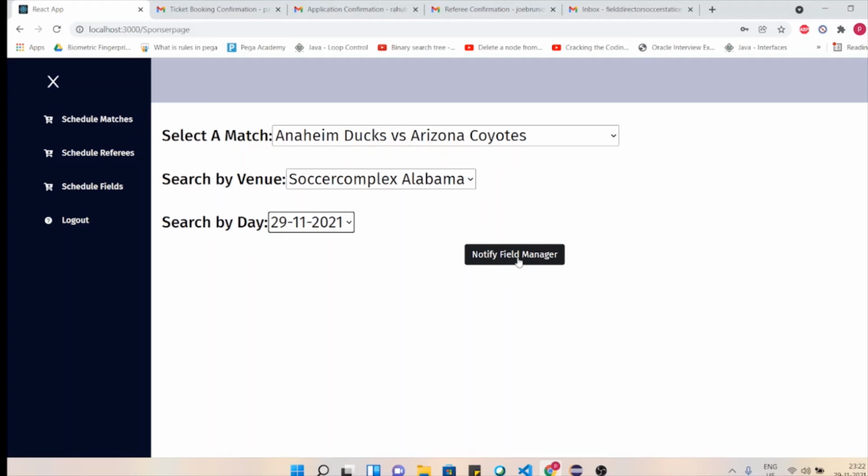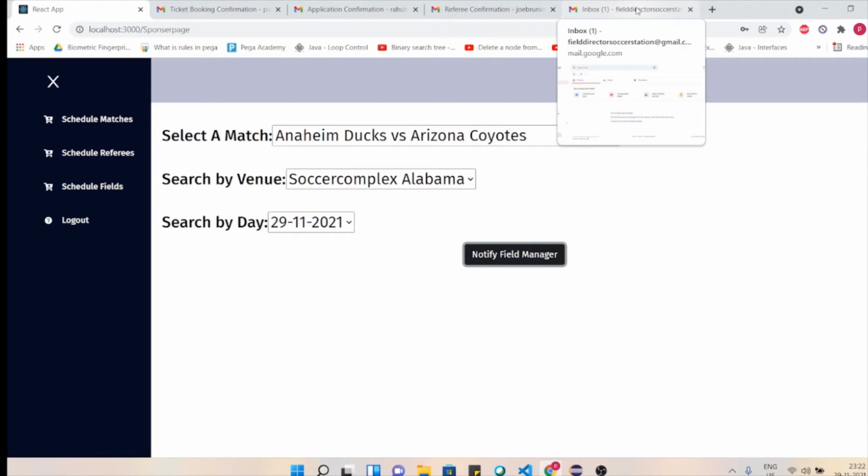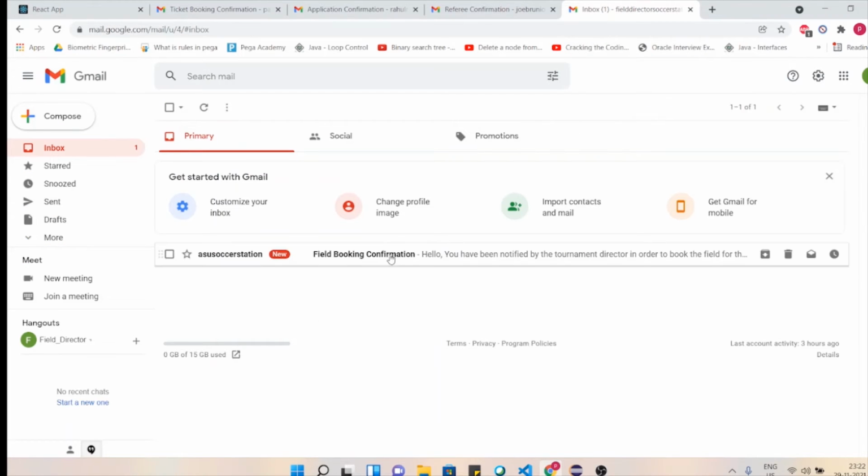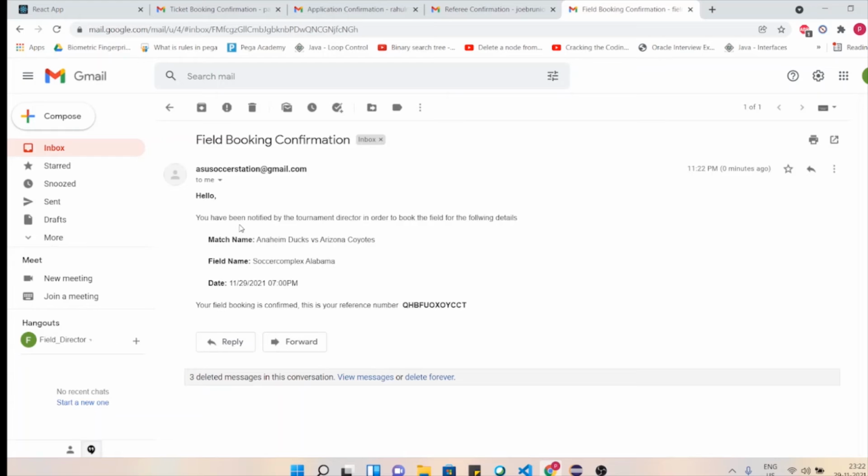So when I hit notify field manager, when I go to the mail of the field director, you see field booking confirmation. Hello, you have been notified by the tournament director in order to book the field for the following details: match name NIM Ducks versus Arizona Coyotes, field name Soccer Complex, Alabama.